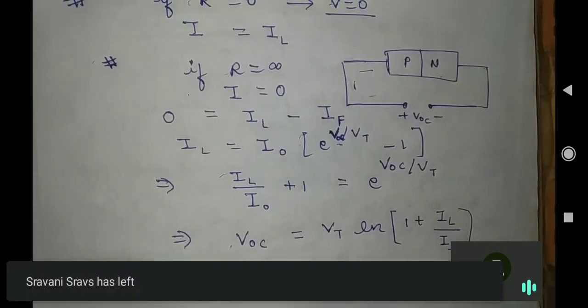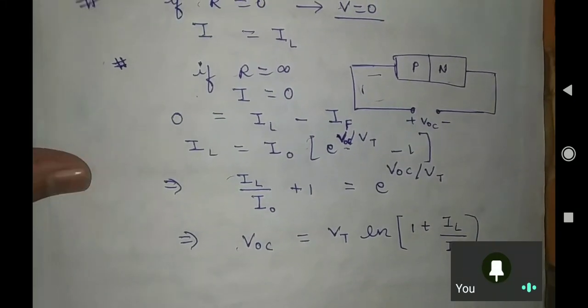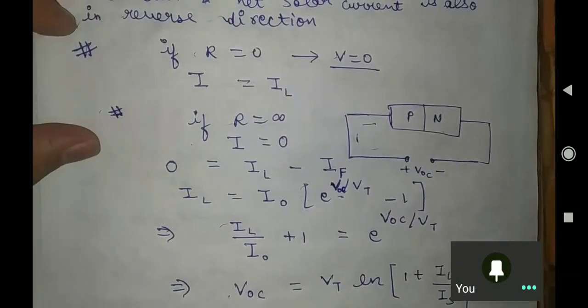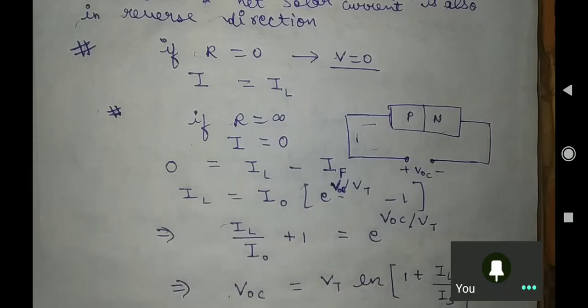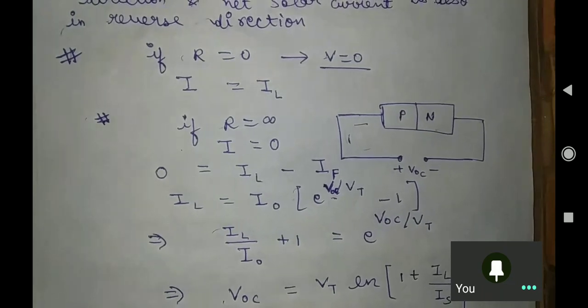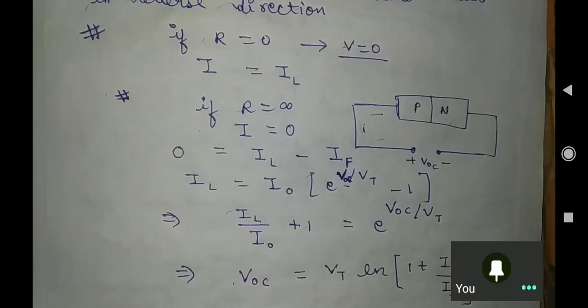Say yes or no. Is this whole derivation and mathematics fine for the solar cell or not? Shall I move further? I am waiting for your response.